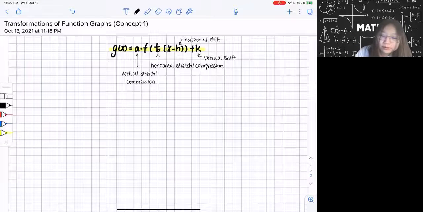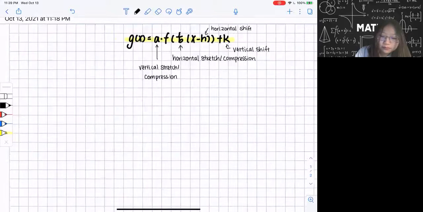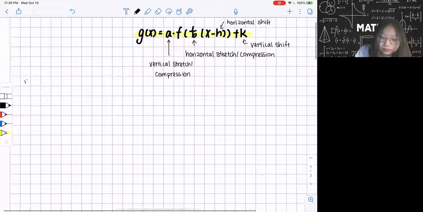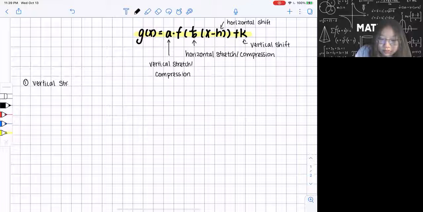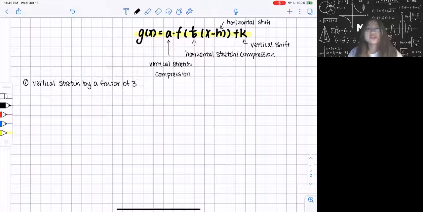First, I'm going to give you an example of vertical stretch. Vertical stretch by a factor, for example, by a factor of 3. Remember that if it's a stretch, my factor is going to be greater than 1. Here 3 is greater than 1, so I'm good.